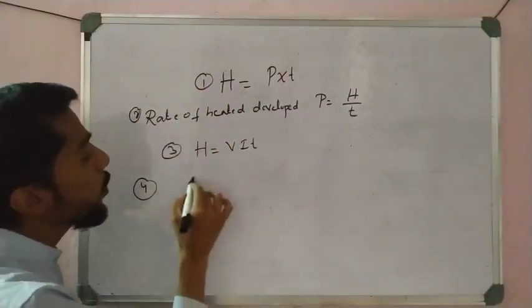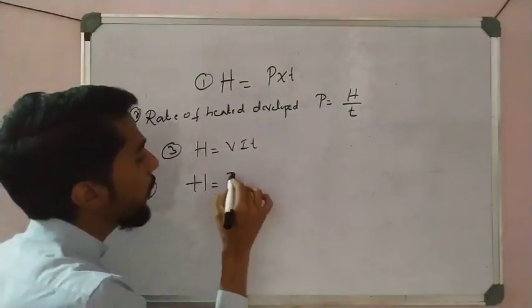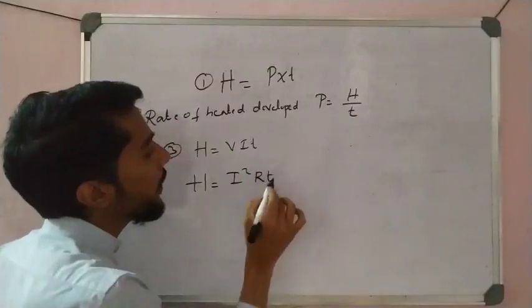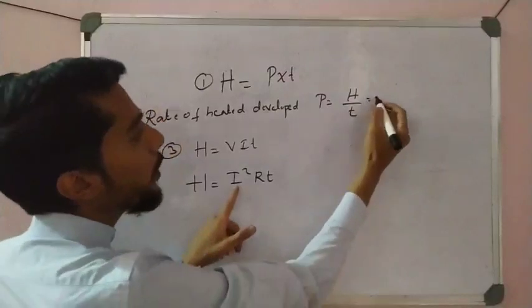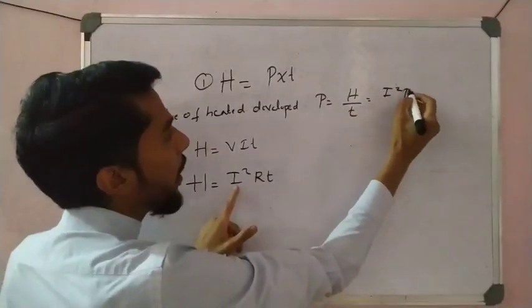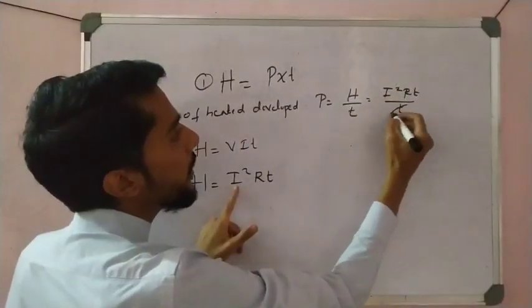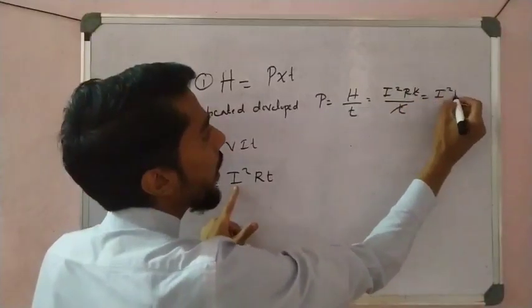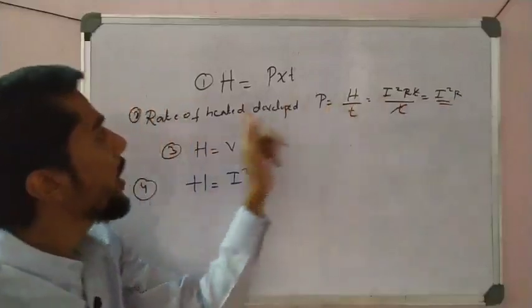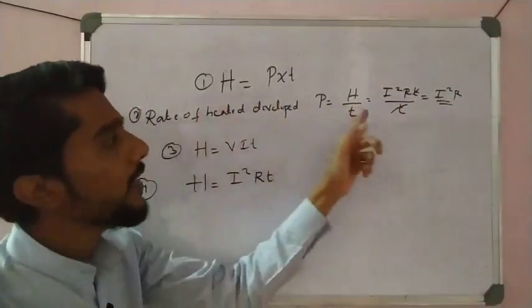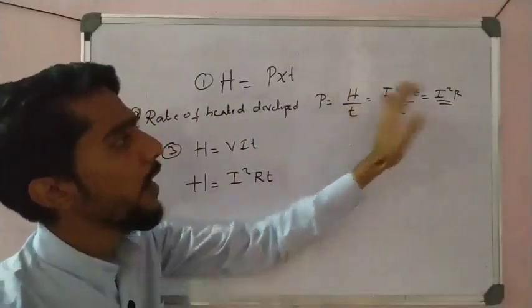Another one is Joule's law of heating, H is equal to I square RT. Okay students, I can put this H value here: I square RT divided by T, T cancels, so P is equal to I square R, also called heat developed directly.